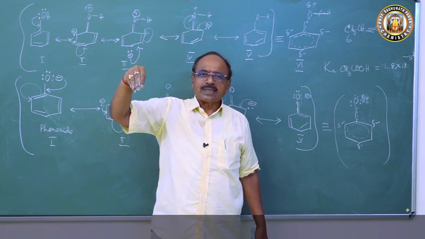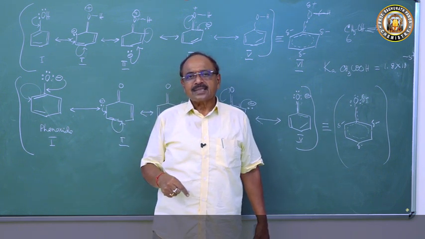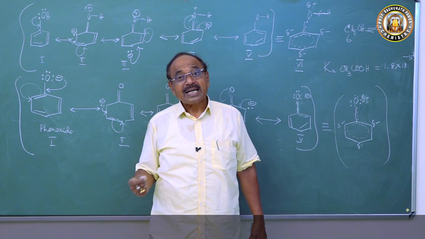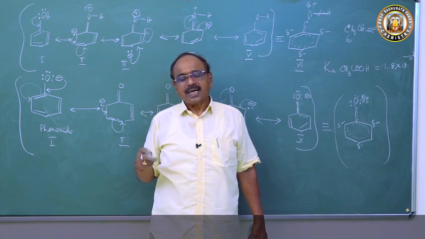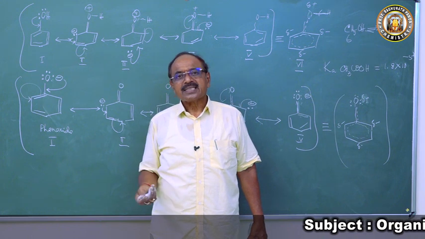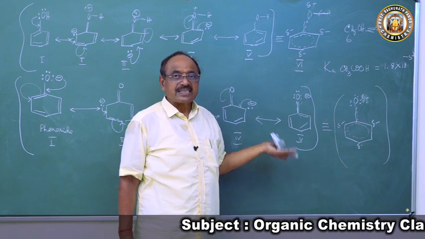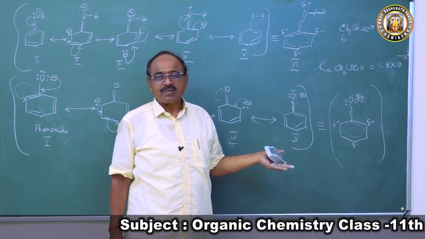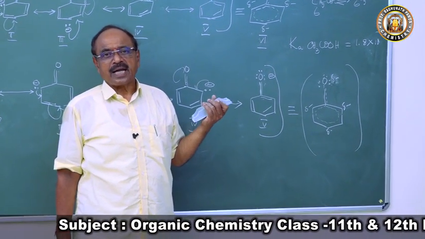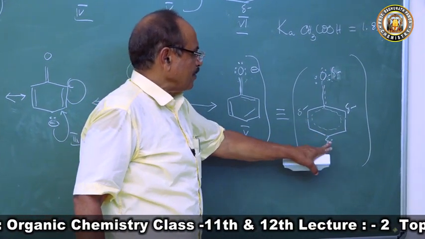So because of delocalization, its stability is increasing. Back protonation is prevented by the delocalization of the negative charge of the phenoxide ion. And there is no charge separation. Here is negative, here is negative, here is negative.